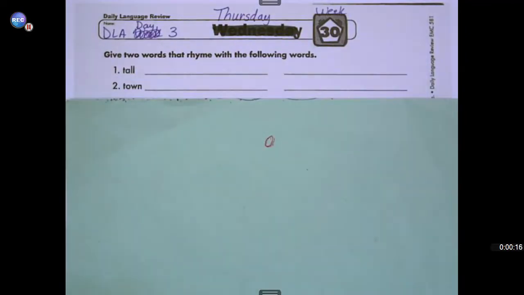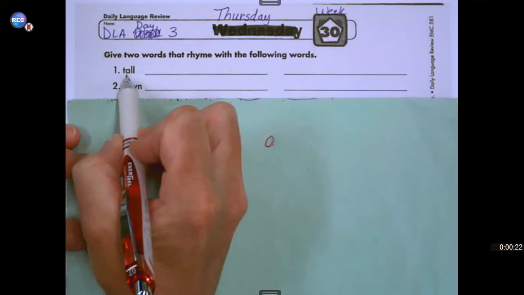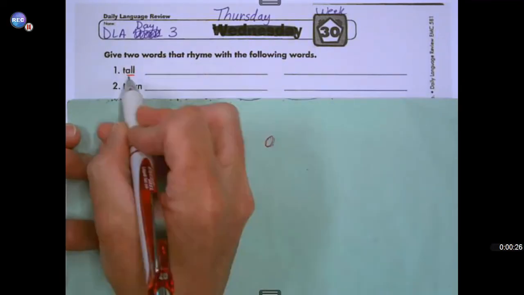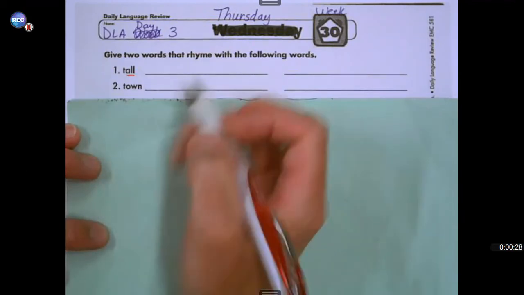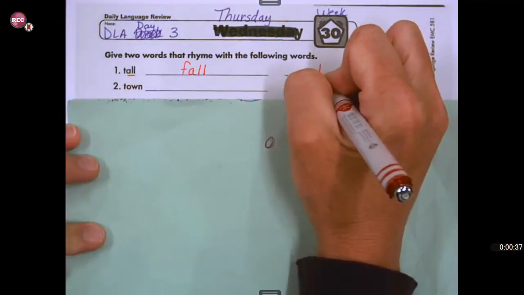The directions say, give two words that rhyme with the following words. So we have the word tall. Notice at the end of that word, we have the all sound. So in order to be a rhyming word, it needs to have the same ending sound. So I know that a word that could rhyme with tall would be fall, or even the word haul.